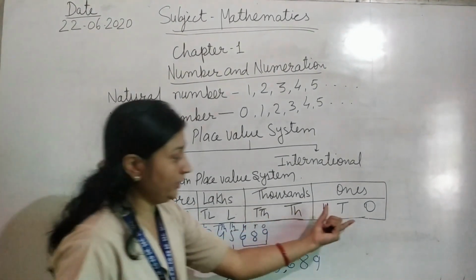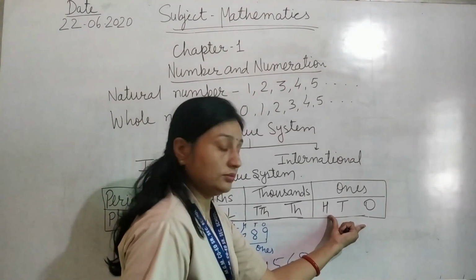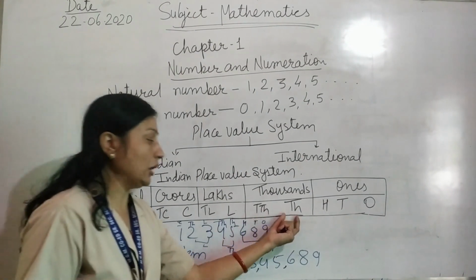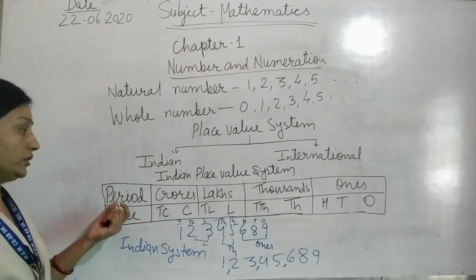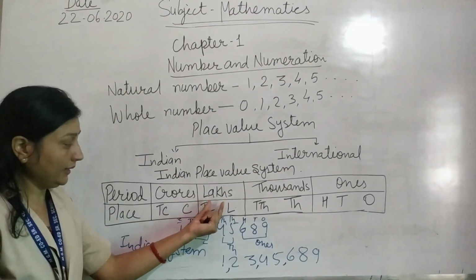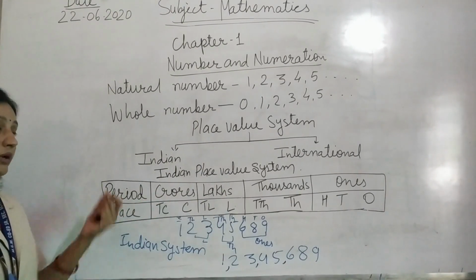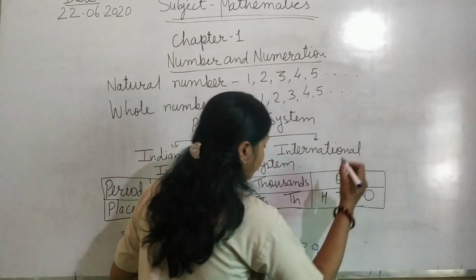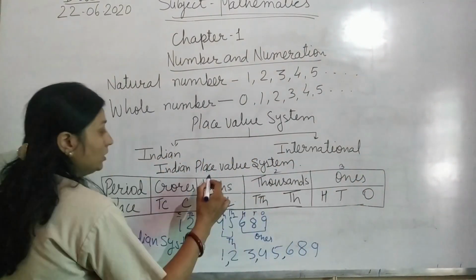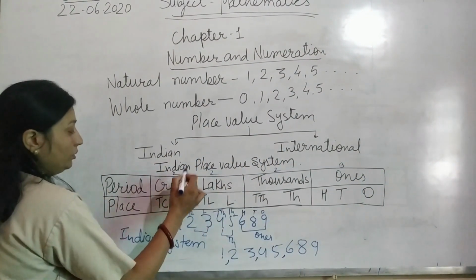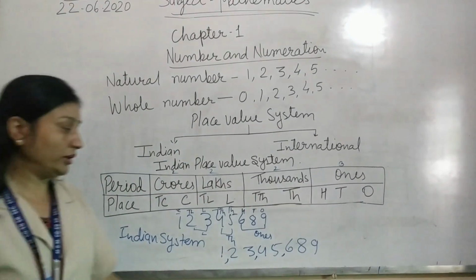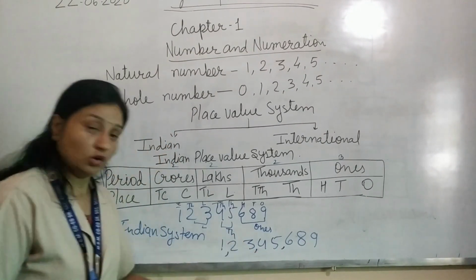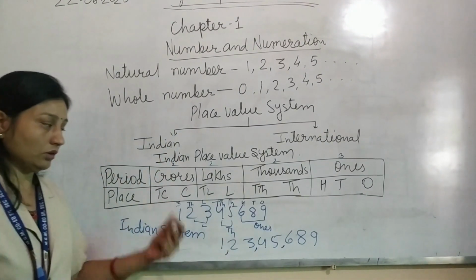The first 3 digits are for the ones period, and the 1,000 and 10,000 for the second period, then lakh and 10 lakh, and crore and 10 crore. It means 3 digits, then 2 digits, again 2 digits and again 2 digits. Put commas: the first 3 digits, then comma, the next 2 digits, comma, the next 2 digits, comma.